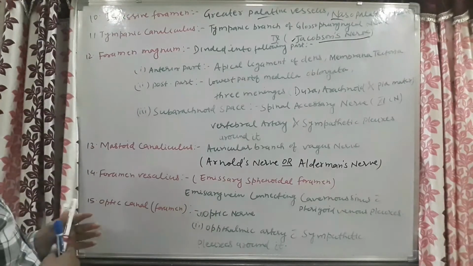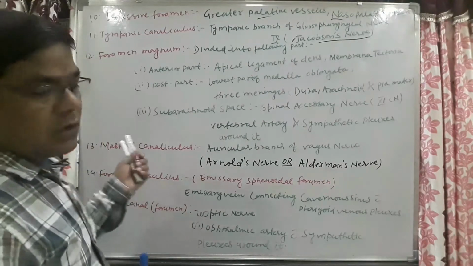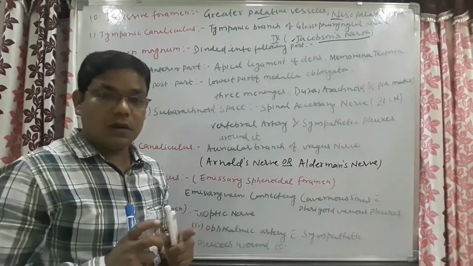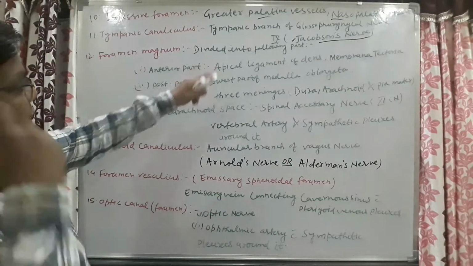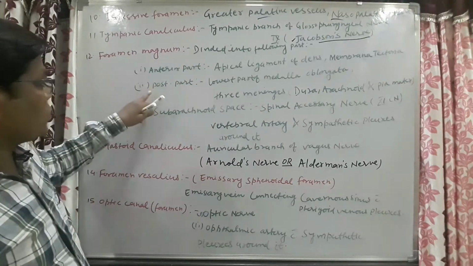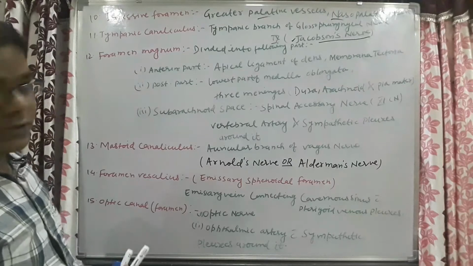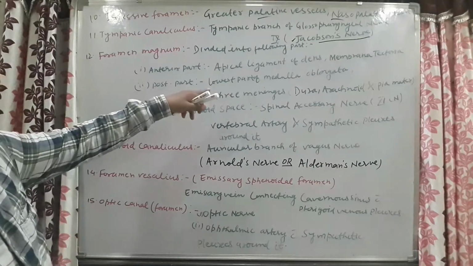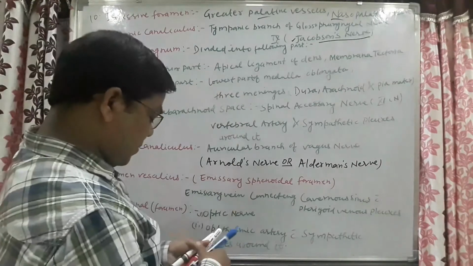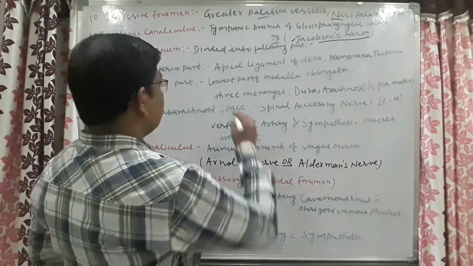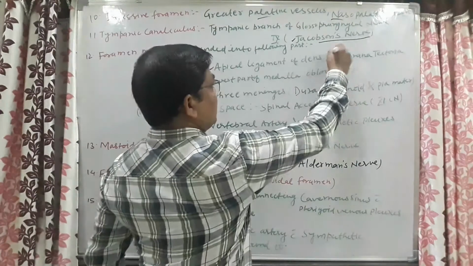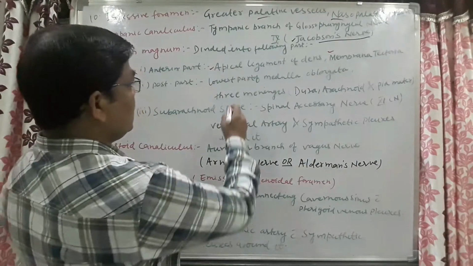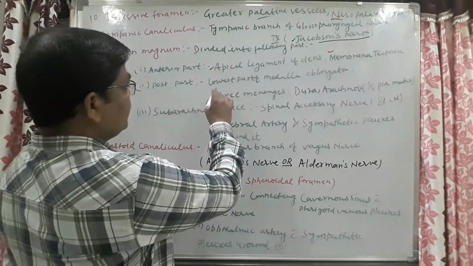Now come to the foramen magnum. Another foramen is the foramen magnum. The foramen magnum is the largest foramen of the skull. It is divided into the following parts: anterior, posterior, and subarachnoid space part. The anterior part will contain the apical ligament of the dens and the membrana tectoria. In the posterior part, which things will pass?